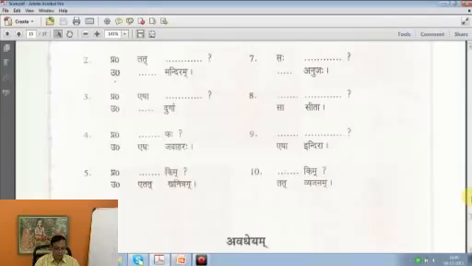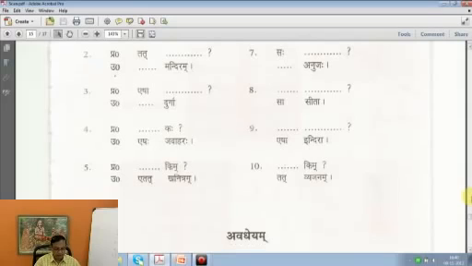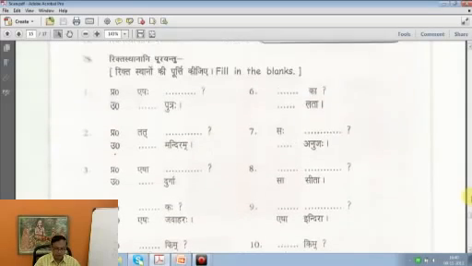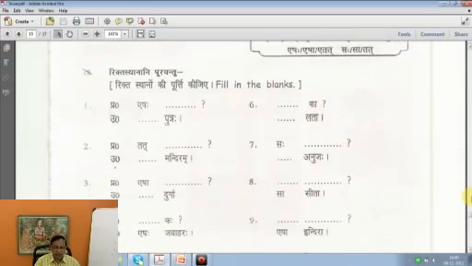Then the fifth one, Kim is given. So what do you take? Etat Kim. What is this? Etat Pustakam. I would say Etat Pustakam. Etat Khanitram. Khanitram is already told, crowbar. And the sixth one, Ka is looking at us. Ka is a feminine pronoun, interrogative. So the pronoun would be Sa Ka. Who is she?